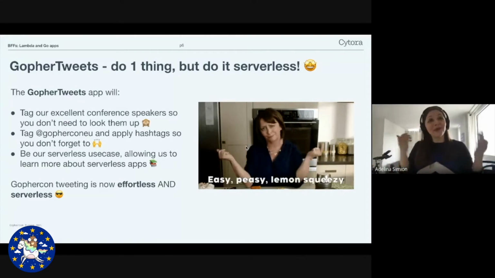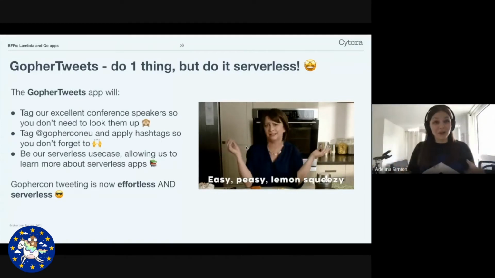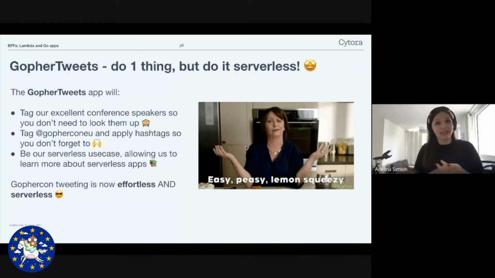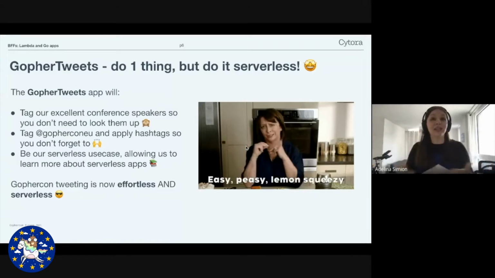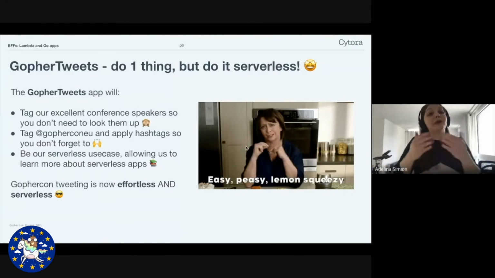So this is what Gopher Tweets can do for you. We pre-construct a tweet body that tags a speaker that you selected, tags the name of the talk that he or she has presented, and tags the conference so we can all feel like we're a part of a community despite the fact that we are remote.